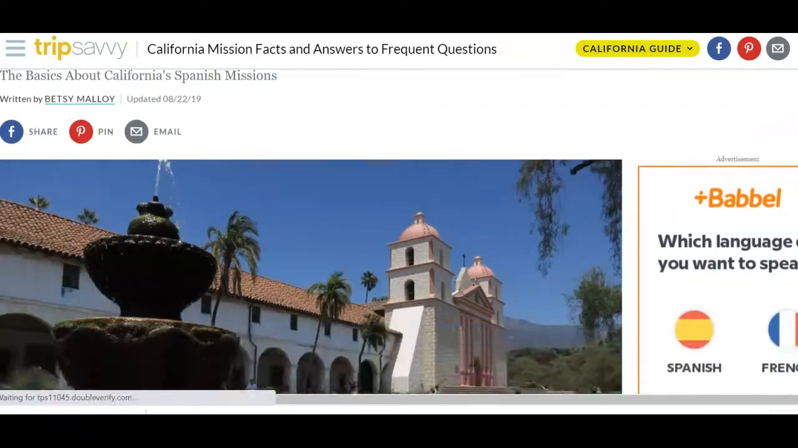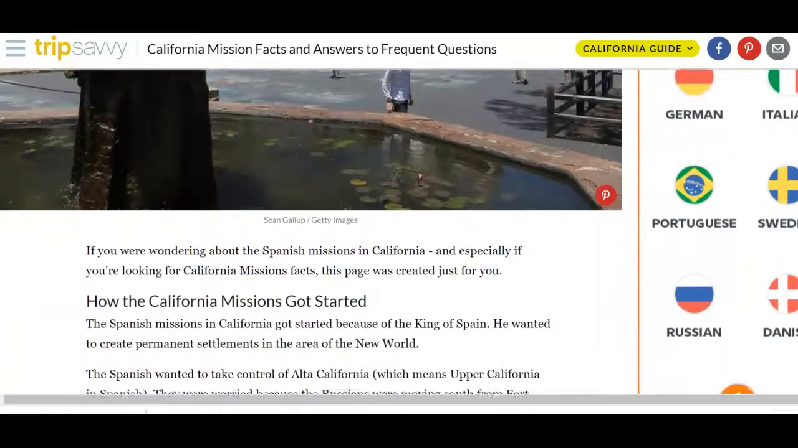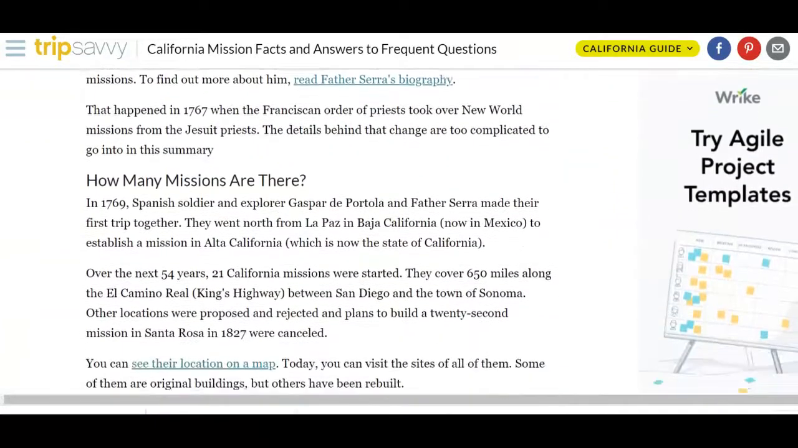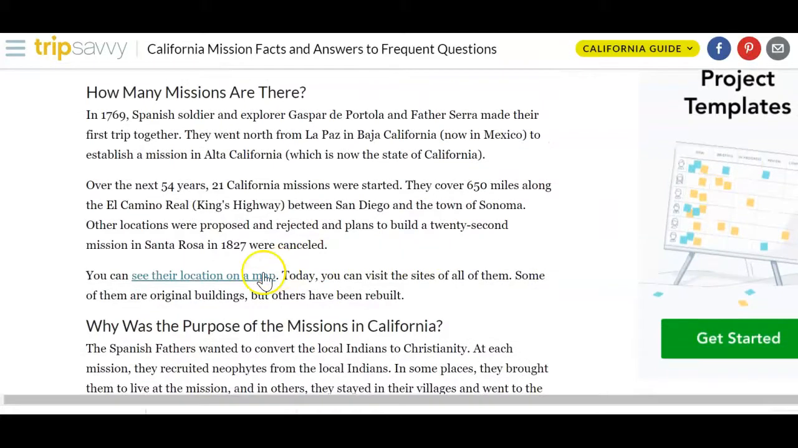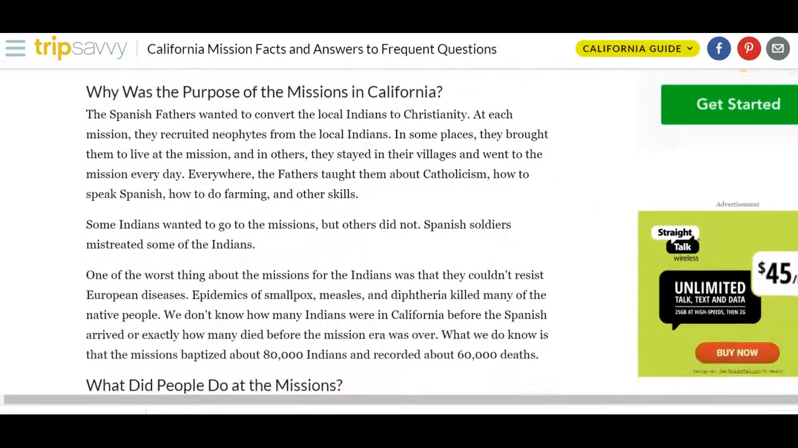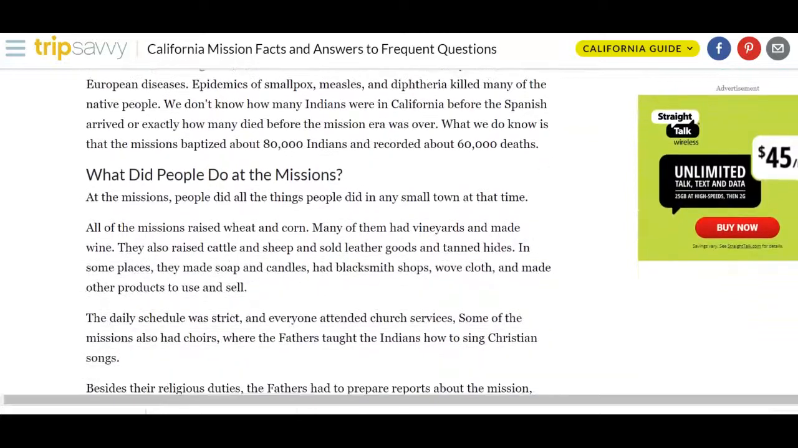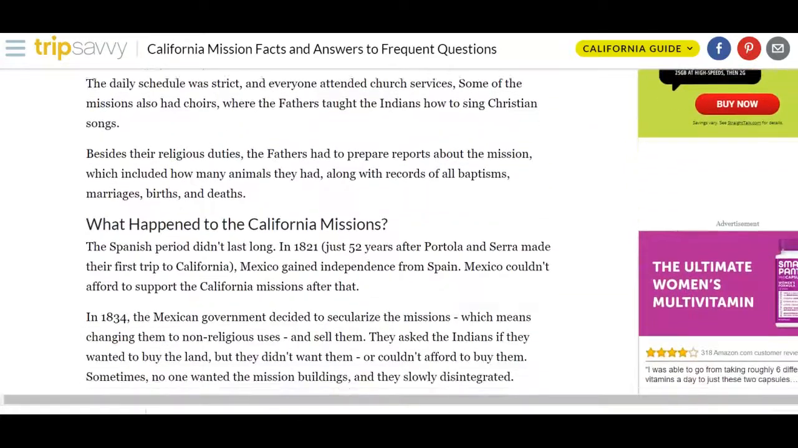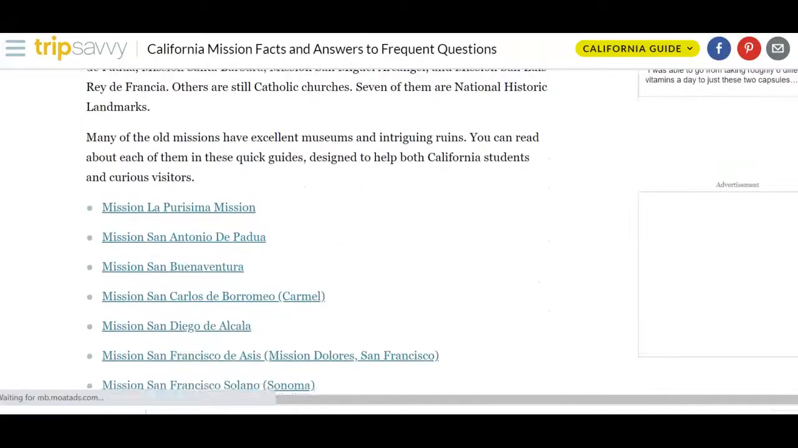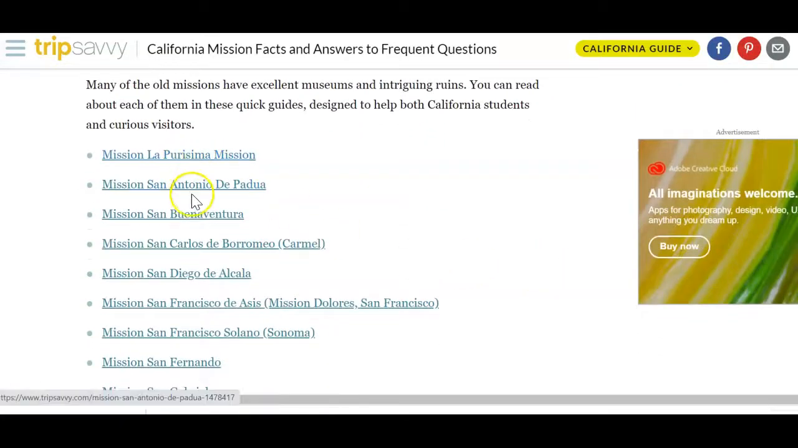If you go down, it's going to show you some missions. It's going to tell you about it. Go ahead and feel free to click around. I really just want you to explore this website and see what you think about it, read about it, read it with your family, with your friends, or however you want to do it. And then you can click here, and these are all different missions that you can click on. And these, again, are all in California.